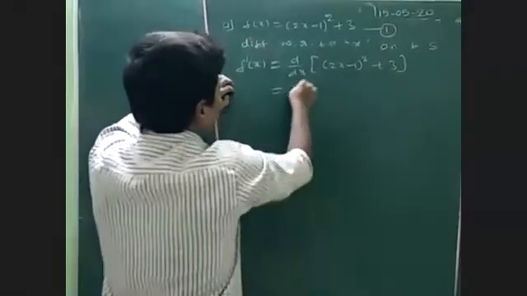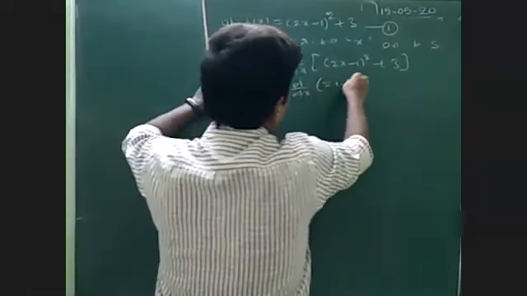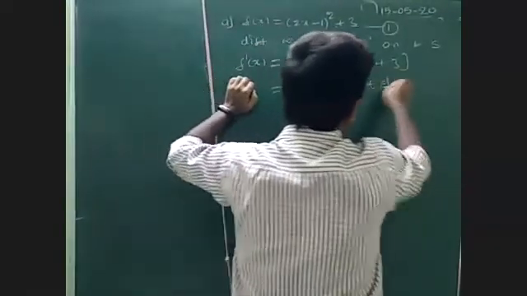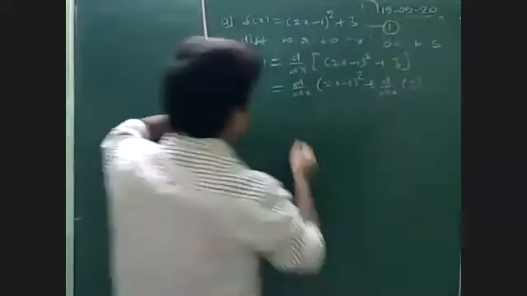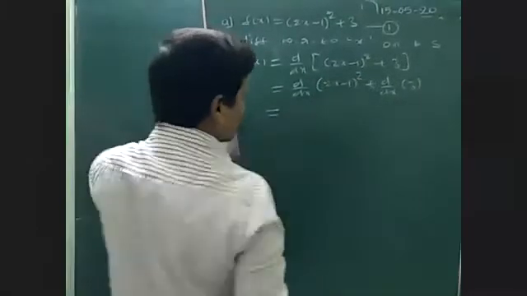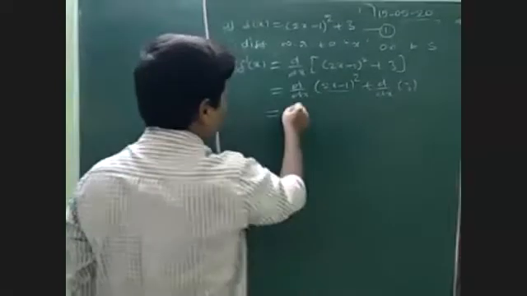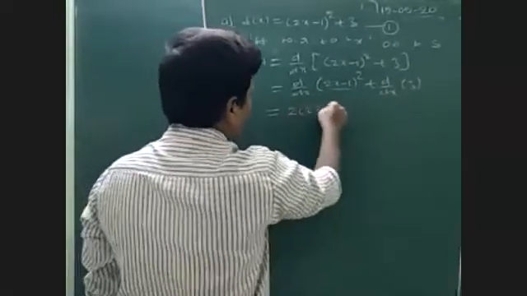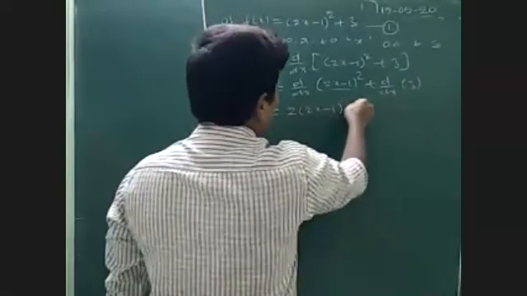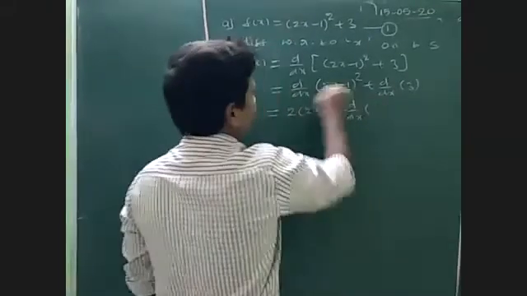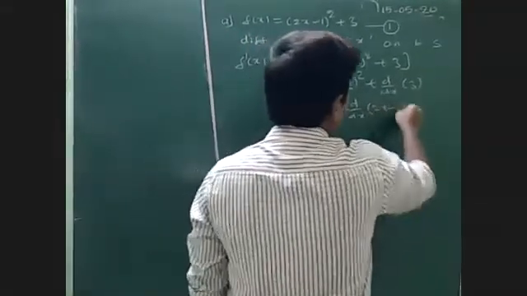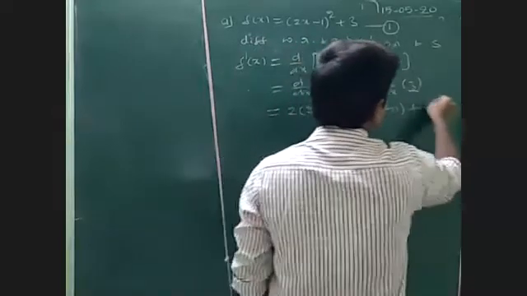This is equal to d by dx of (2x minus 1) whole square plus d by dx of 3. So apply the chain rule, which is the same as for x square: 2 into (2x minus 1), and again the derivative of the bracket 2x minus 1. See, 3 is a constant, its derivative is 0.